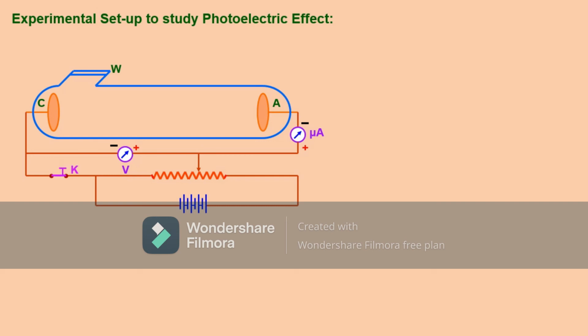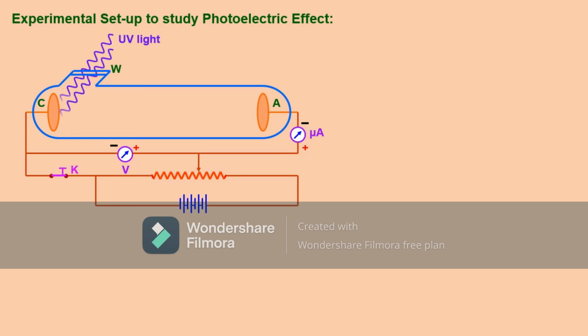Now what happens, you can see here. The key is closed. Now this lower circuit is complete, but still the microammeter does not show any current because there is no flow of electrons from cathode to anode. You can see the cathode is connected to the negative terminal of the battery and the anode is connected to the positive terminal of the battery. So the anode is at a higher potential than the cathode.